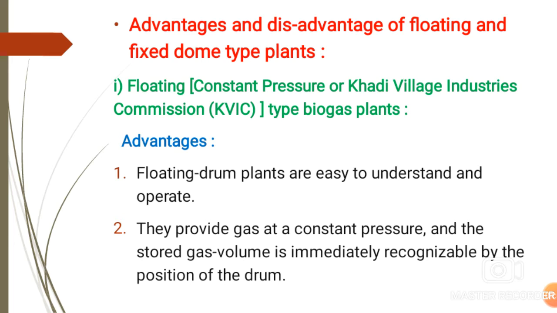In this, volume is not constant, but the pressure is constant. So this type of plant is known as a constant pressure type biogas plant, and this is the advantage of this plant.